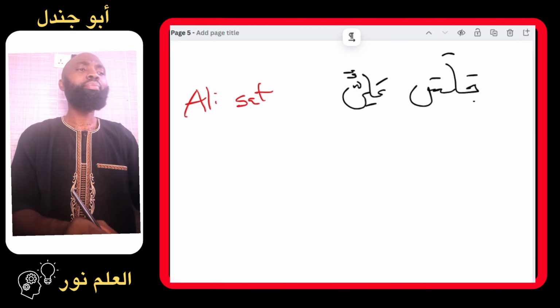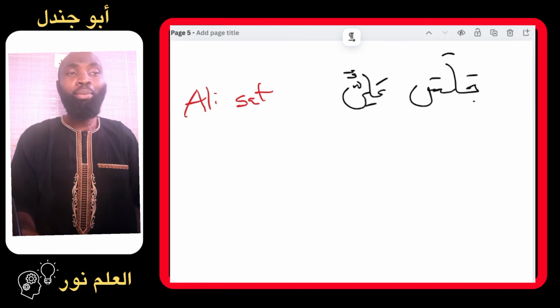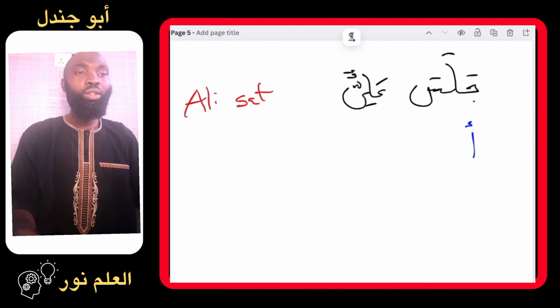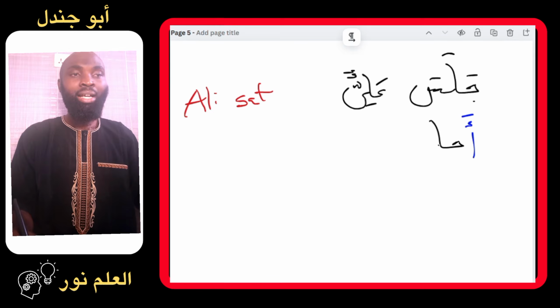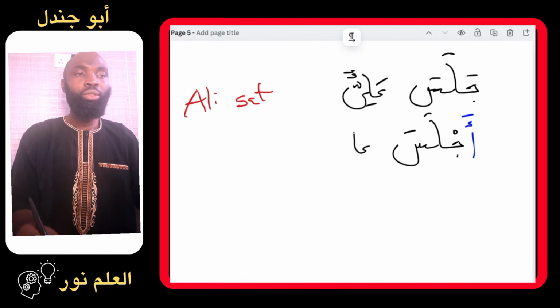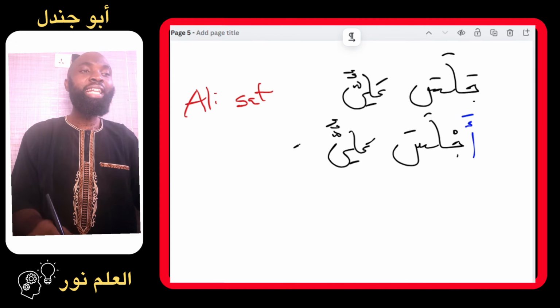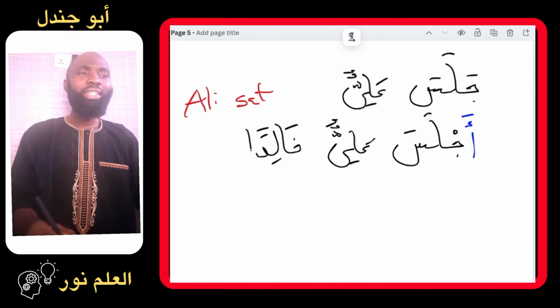He sat. Now, in the second verb, after the hamza has been added to it, we now have what? Ajlasa. We now have ajlasa aliyun khalidan. What is the meaning of this sentence?